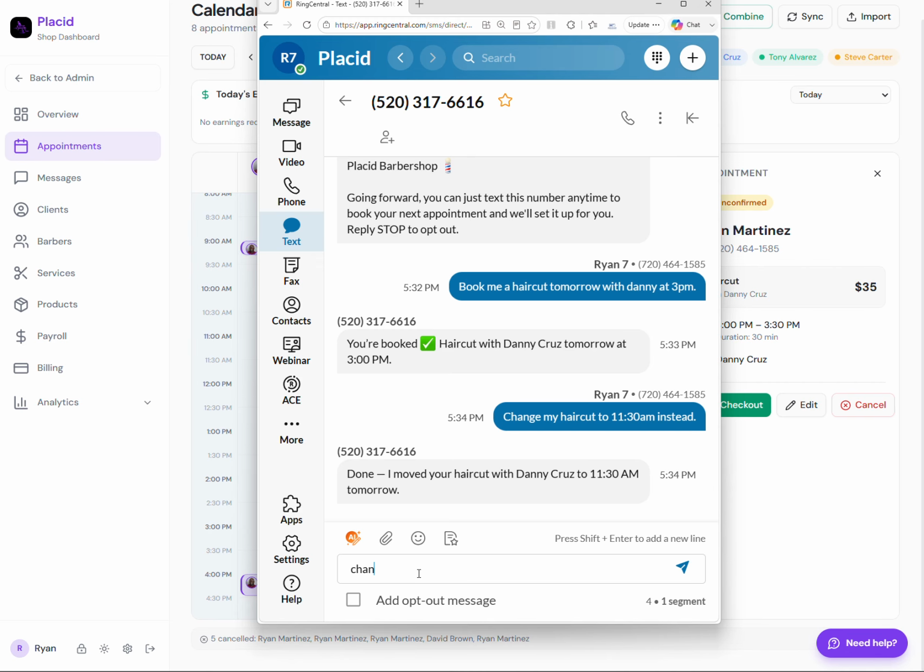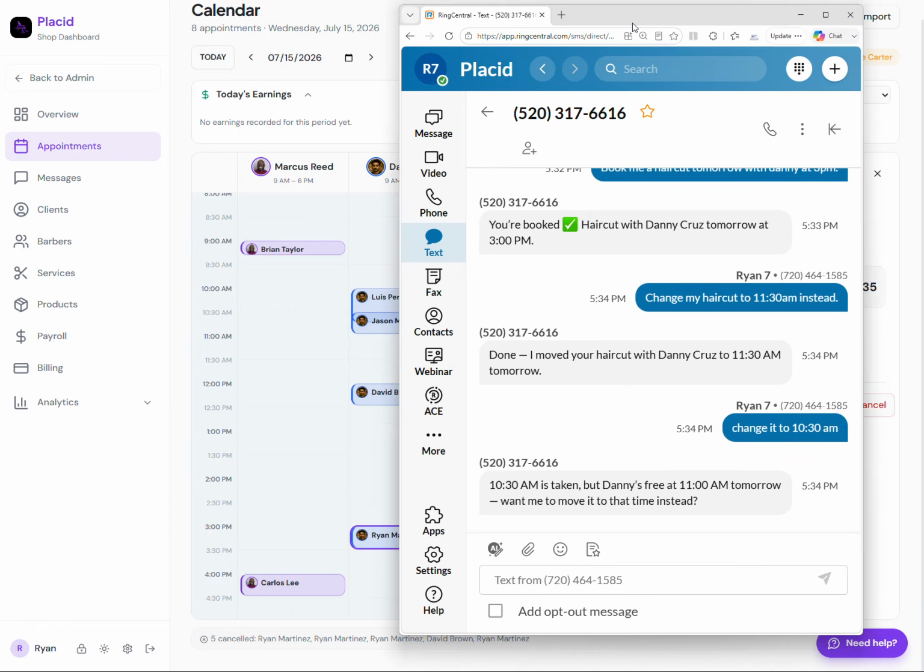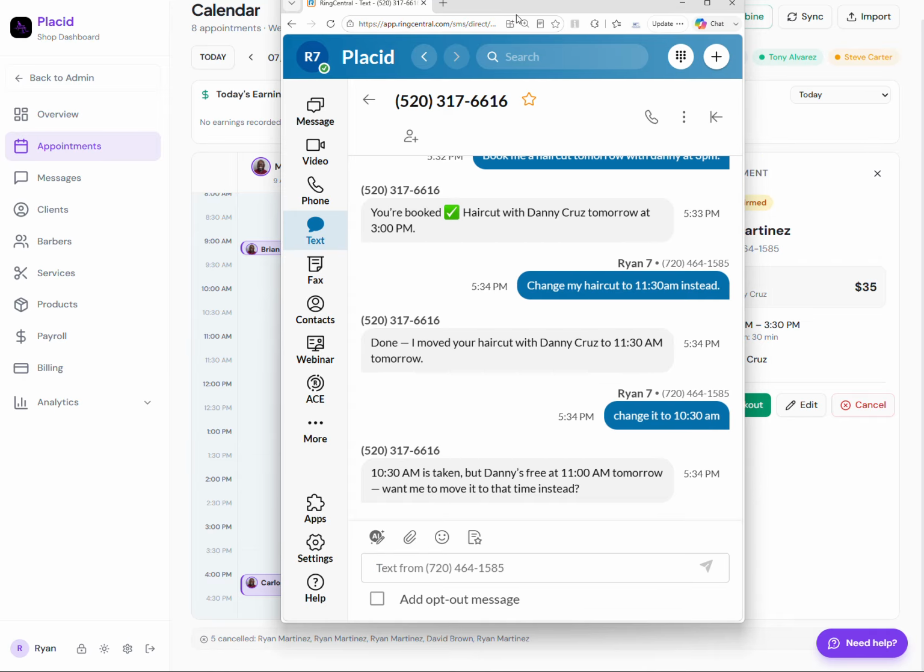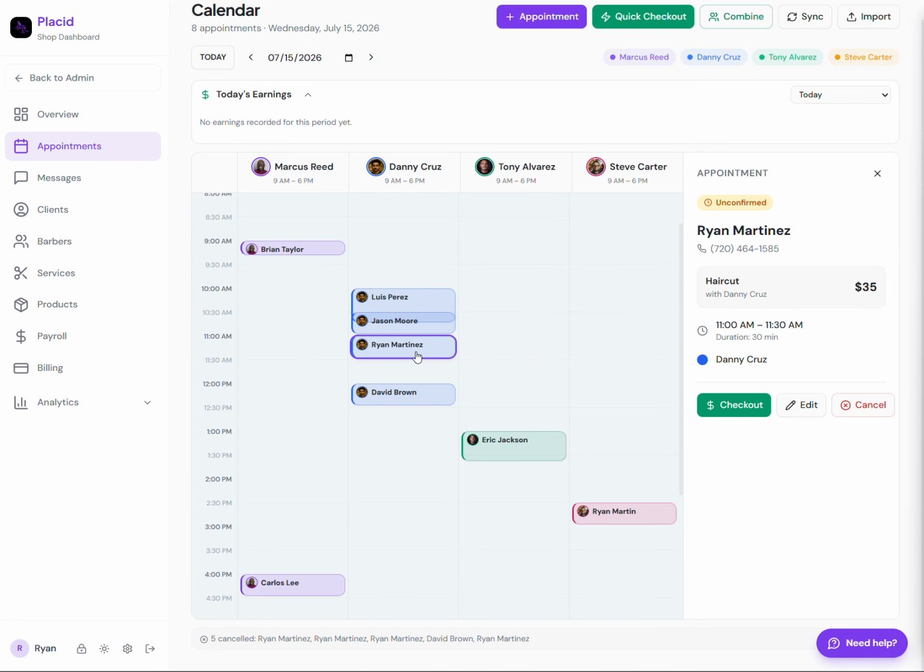If I say change it to 10:30 a.m. It should come back and respond saying Danny's not available at 10:30 a.m. because if you look on his calendar, he is booked during that time frame. So we'll see what it responds. So 10:30 a.m. is taken, but Danny's free at 11. Want me to move it to that time instead? We'll respond yes, and all that will be taken care of on this side. So now if we just look at the appointments here, you'll see that I now have 11 a.m. haircut. So all of that is done through text here.